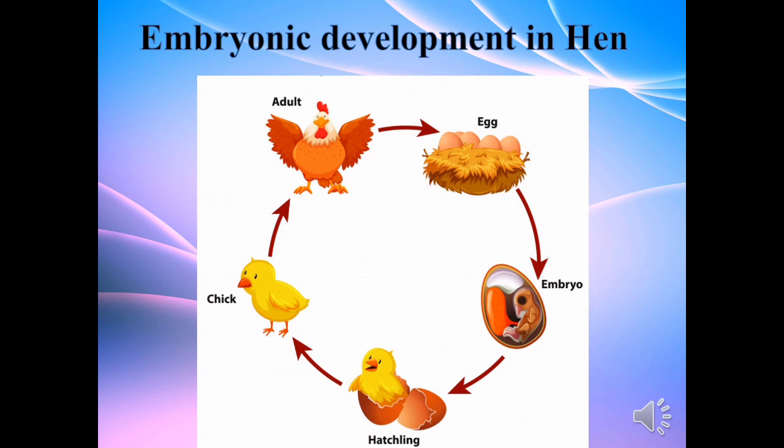For that, the mother hen has to sit over this egg. The mother will provide enough warmth necessary for the development of the embryo, and the rest of the embryo development will continue inside the shell. Once the baby chick completes its growth and development, it will come out of the shell.